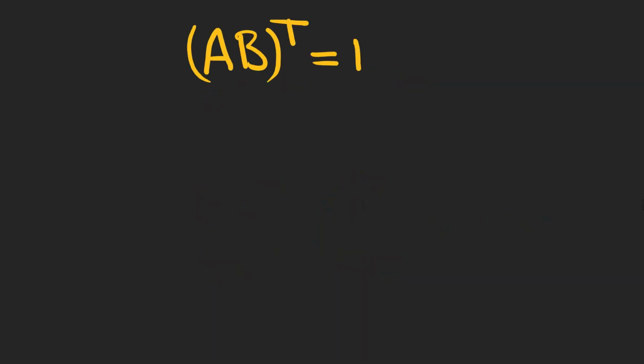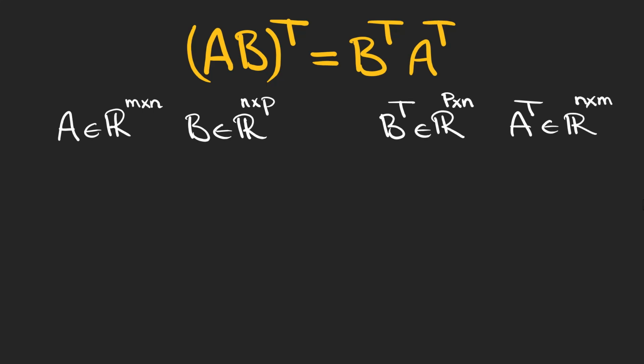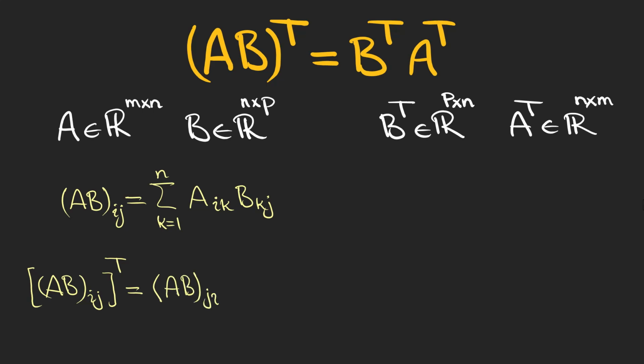This is a very important property for the transpose of the product of two matrices. If A is an m by n matrix and B is an n by p matrix, B transpose would be a p by n and A transpose would be an n by m matrix. In this case, we can multiply the two matrices. We already know that the ith and jth elements of the multiplication of A and B can be expressed in this way. If we take the transpose, each element changes the order of rows and columns, and we'll have this expression for the left side of the expression above.